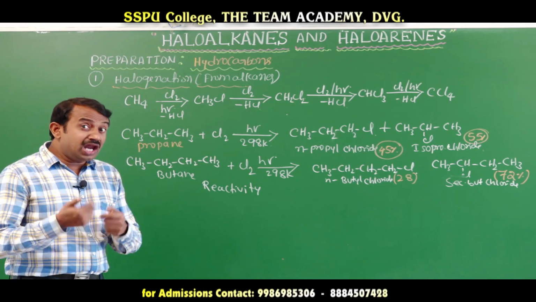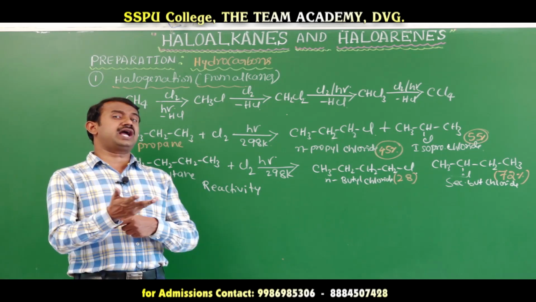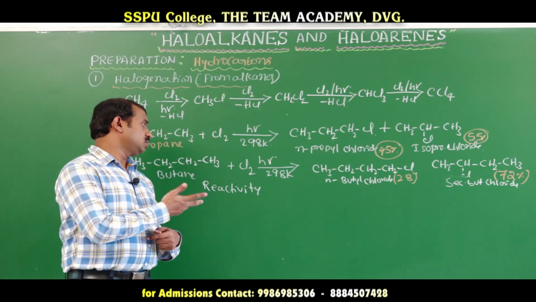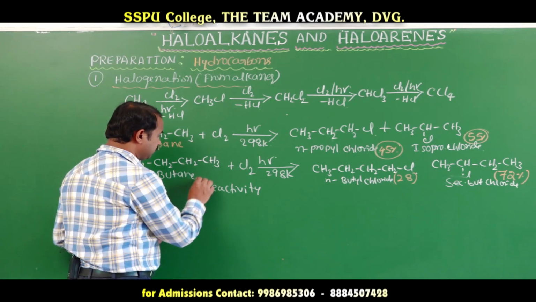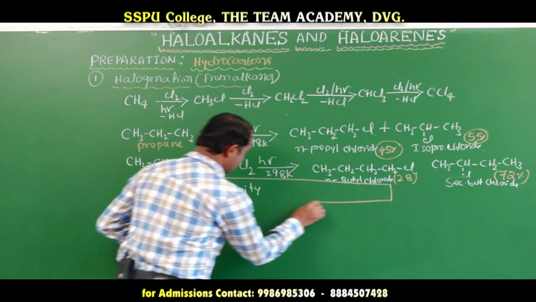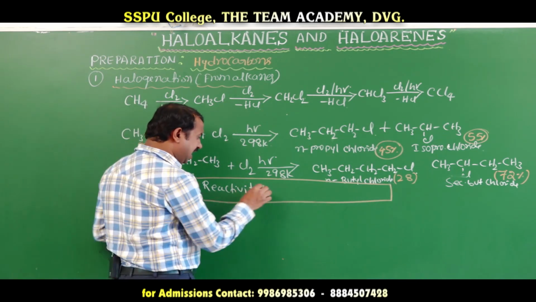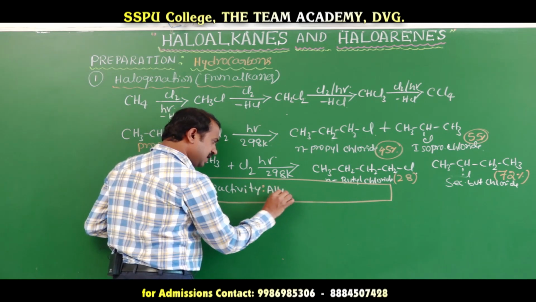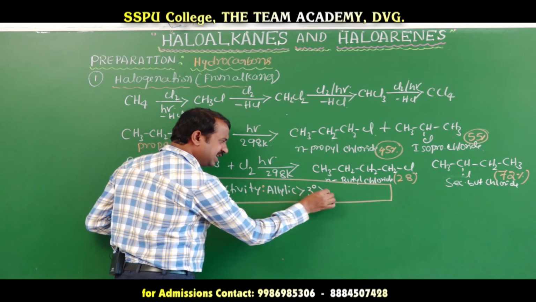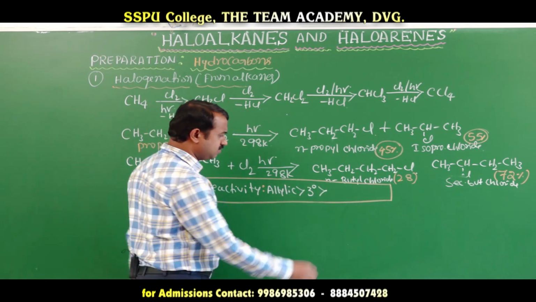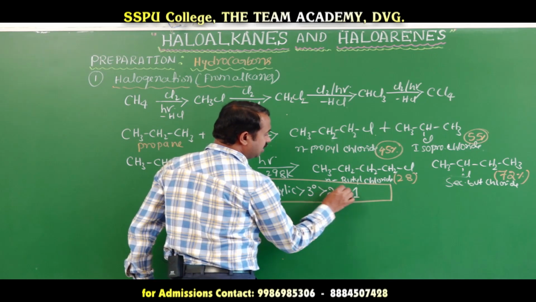Allylic free radical substitution is also more reactive than alkyl. Here allyl is more reactive than tertiary. Tertiary carbon free radical is more reactive than secondary, and secondary is more reactive than primary.